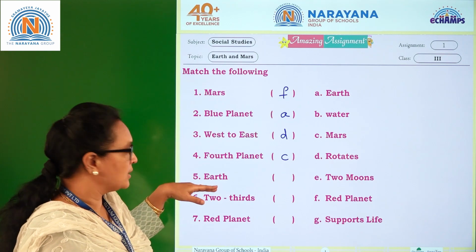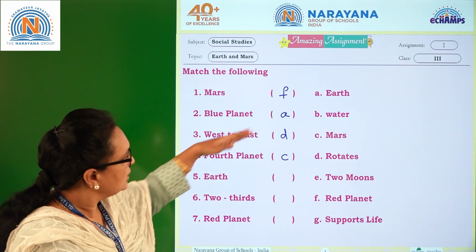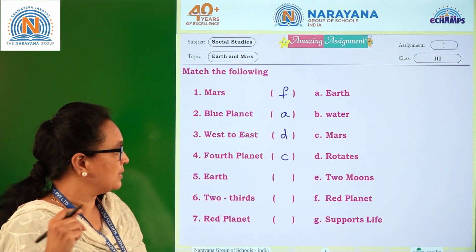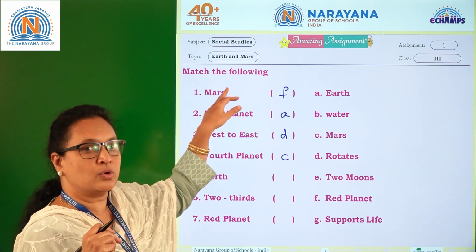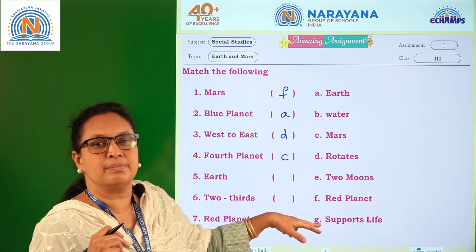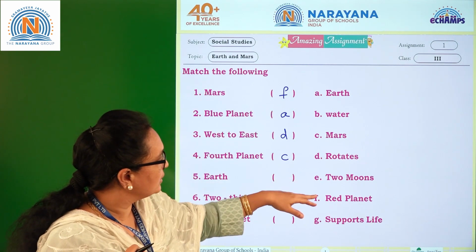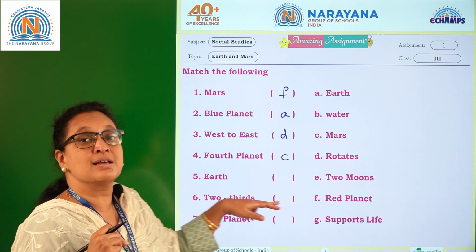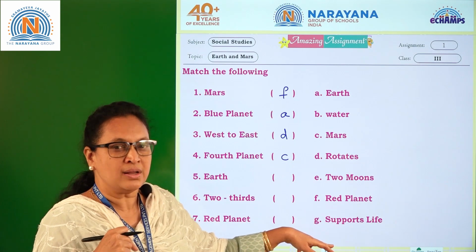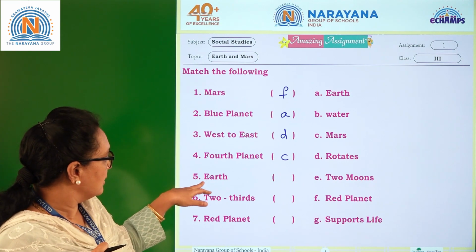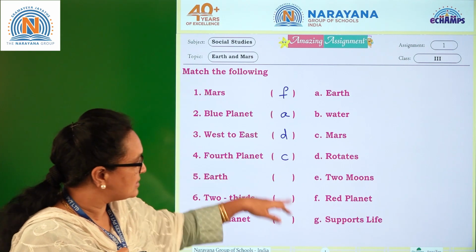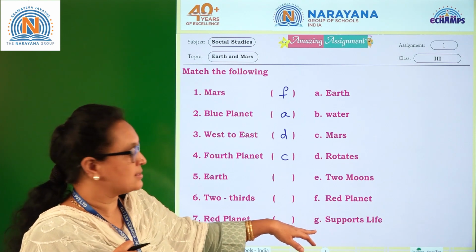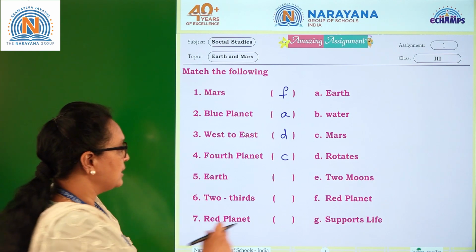I hope you're clear with all these options. Let's go for the fifth, Earth. Here you have Earth, here is also Earth. That's the reason I said it's a little confusing for you. But when you know the concept thoroughly, you will definitely be able to answer all the bits. Now Earth, what is left out here? Whether it is 2 moons or red planet, supports life? Yes, Earth supports life, right? Where we are all living and existing. So for the fifth question, what is the answer? F or G? G is the answer, supports life. So Earth is G.